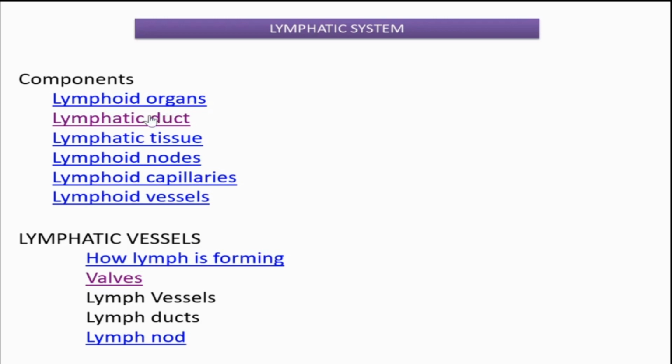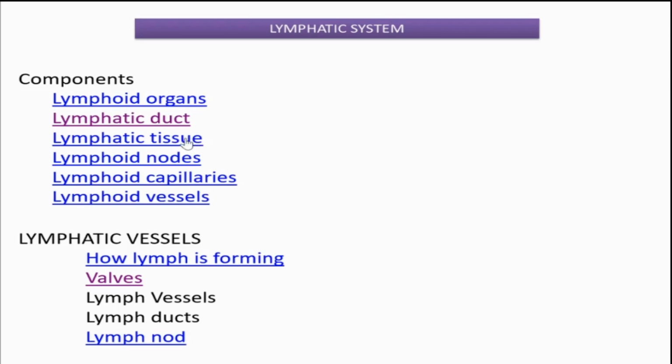those particles that are synthesized in these organs need to be discharged in different regions of the body. For that purpose, the lymphatic duct is there, and also lymphatic tissues are there. Tissue means that in that area, different T and B lymphocytes are forming. Such lymphatic tissues are present.